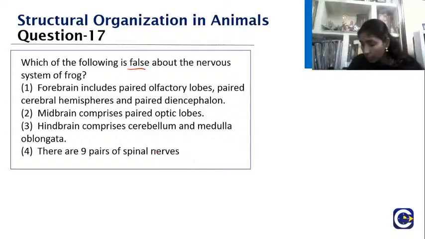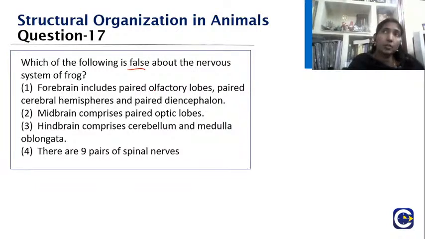Please find out which is the false one. Which one is false here? I could see you all giving the answers. Excellent, students.